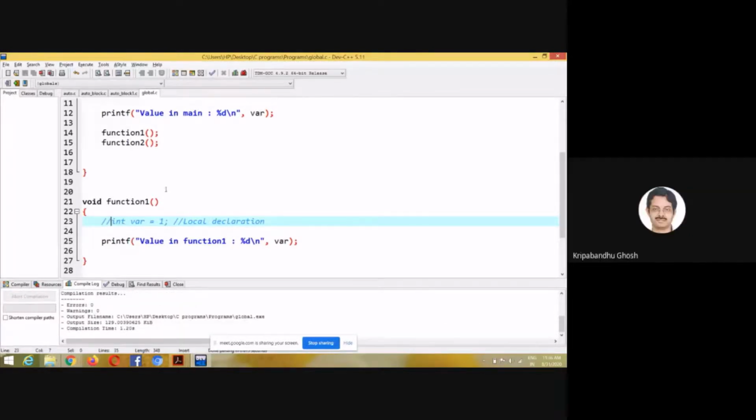As I mentioned, auto is a default keyword which you do not place before a particular variable. It will be auto by default. So that's why auto is never used. It doesn't matter if you put auto before or after, but it is not allowed before a global variable. Keep that in mind.